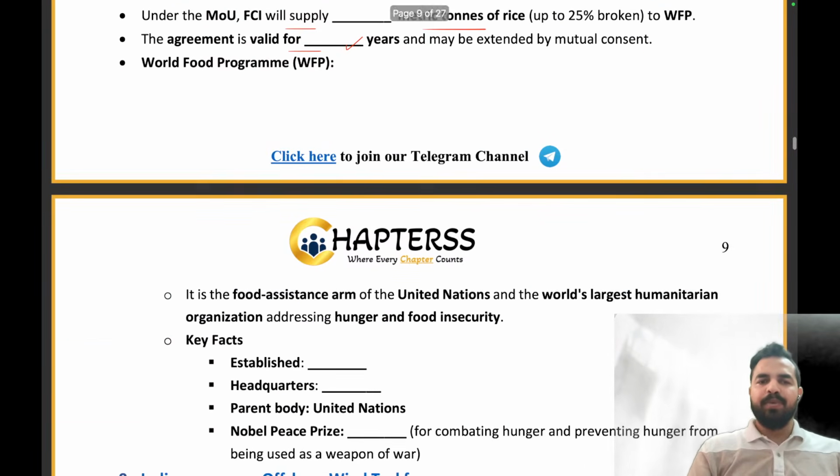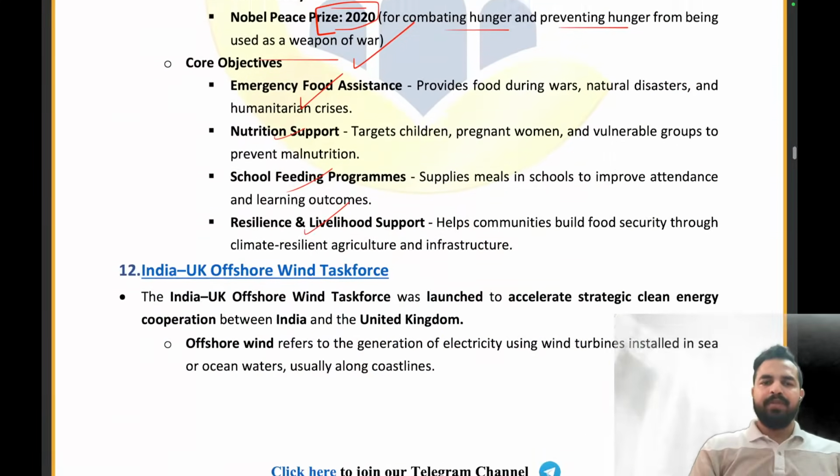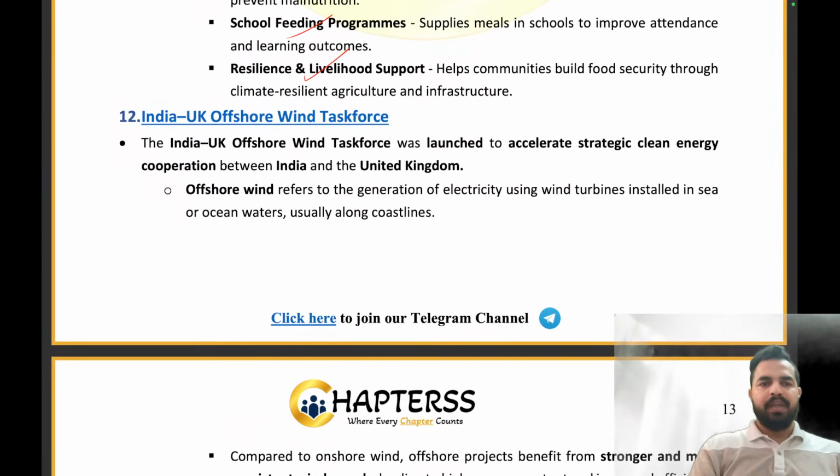Absolutely right. Now let's move on to the World Food Program static details. It was established in 1961, headquartered in Rome, Italy. In which year was the Nobel Peace Prize given to the World Food Program? Well done, Pratyush and Herschel, for giving me the right answers in the comment section. The right answer is the year 2020. Absolutely right. Well done. Now let's move on to the next news article, that is the India UK Offshore Wind Task Force.